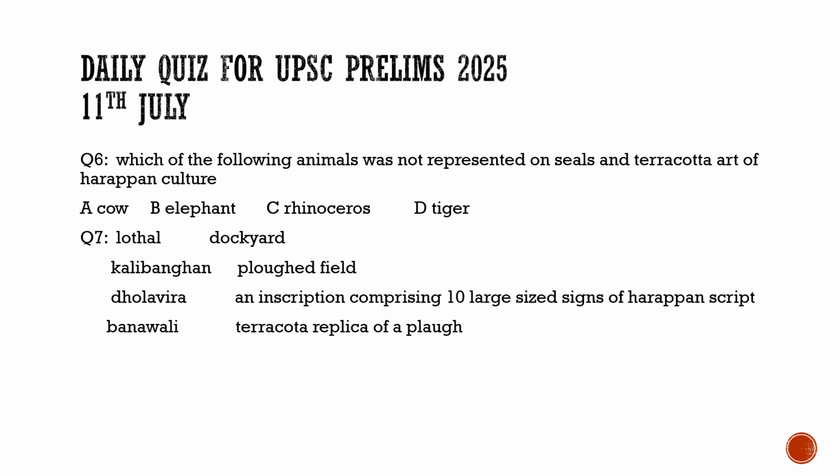So to question number 7, Lothal, it is famous for the dockyard. Kalibangan, famous for the plowed fields. Dholavira, famous for the inscription comprising 10 large-sized signs of Harappan script, and Banawali, it is famous for terracotta replica of a plow.